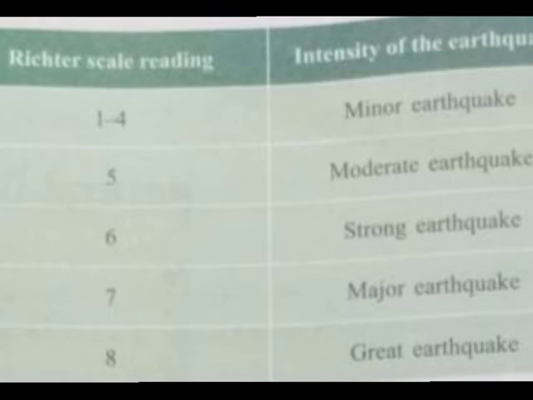If the reading is 5, then it's a moderate earthquake. If it shows a reading 6, it's a strong earthquake. If it shows a reading 7, the intensity of the earthquake is major. And if the reading is 8, it's a great earthquake. After a major earthquake, there are usually aftershocks. That is, the ground shakes even for hours or even for days.